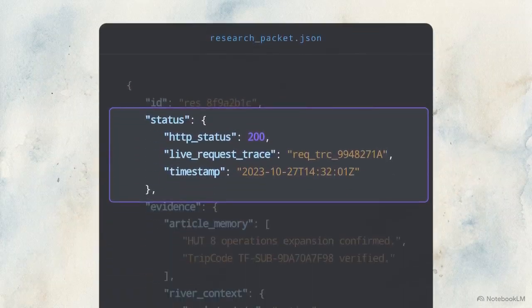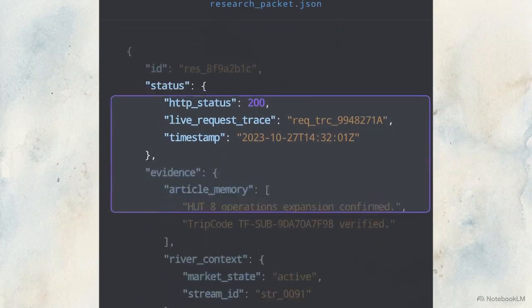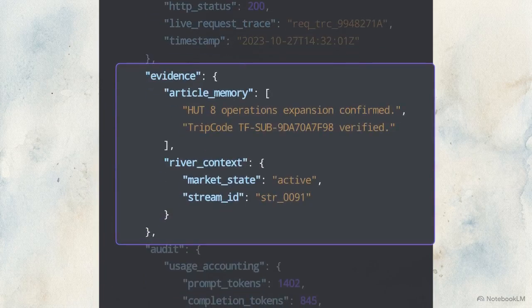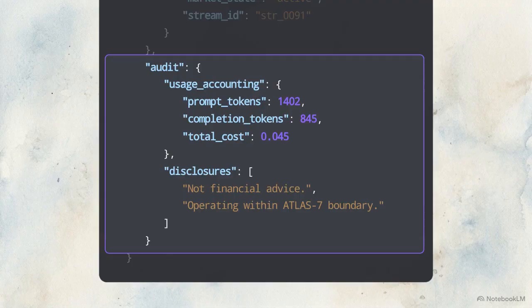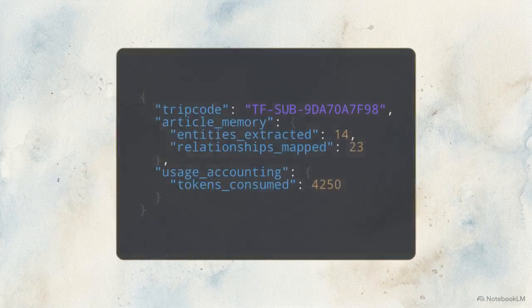Within the resulting data object, live request traces prove bounded execution. Article memory and river context arrays verify the source material. Usage accounting and disclosure fields enable enterprise auditability. The DeltaSignal interface employs a dual-view system. Raw JSON acts as a machine-readable audit trail. The interface simultaneously renders this packet for human evaluation.